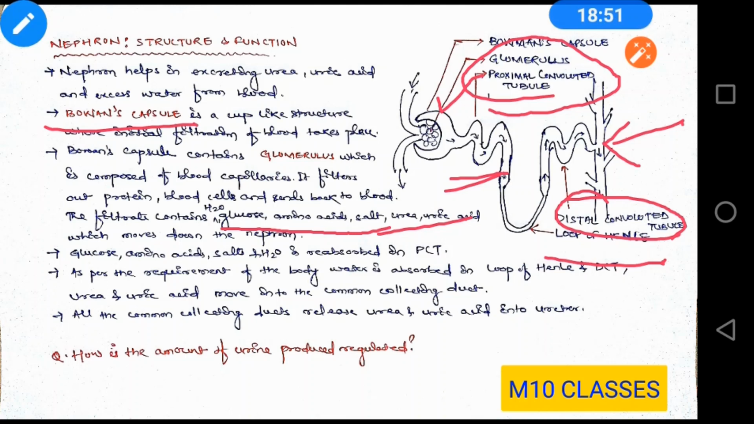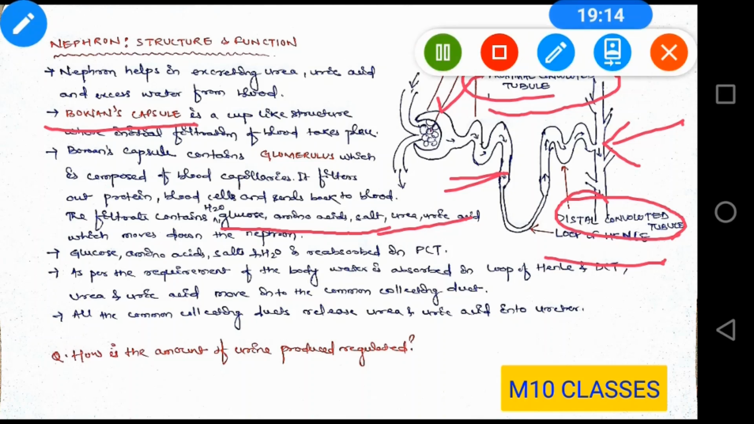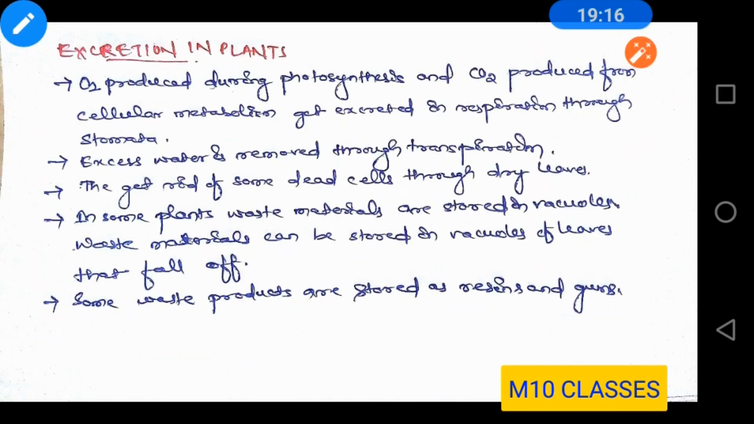Now, whenever the urine is getting stored in the urinary bladder, how do you know you need to urinate? When the urinary bladder is full with urine, it expands and a nervous impulse is created which gives you the feeling to urinate. That was all about excretion in human beings and the human excretory system.